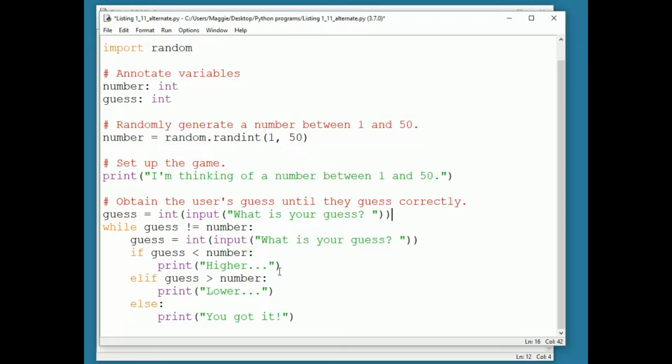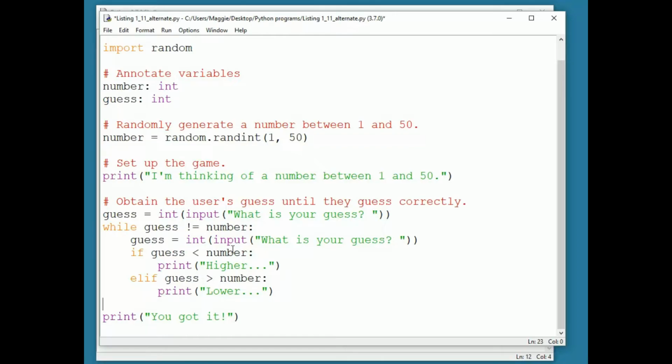If we did that, then there's a possibility the user would guess correctly on their first guess, and the loop would never be entered. If we structure the loop that way, we would probably want to move the "you got it" code to be the first line of code after the loop. If we make it past the loop, we know that guess equals number is true. So we could move that line of code to be after the loop.